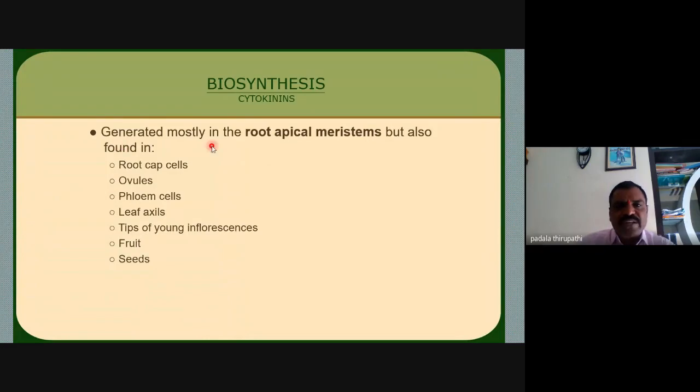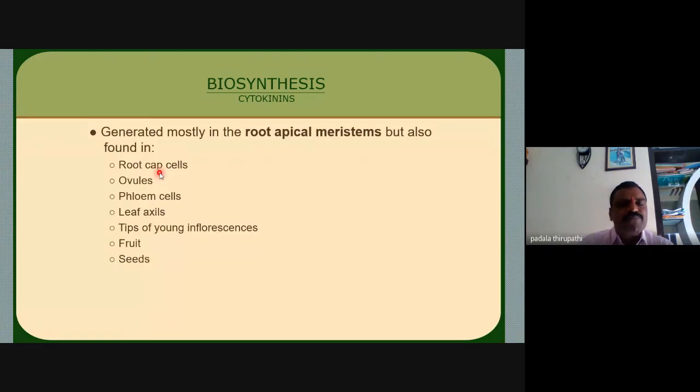Cytokinin is generated mostly in the root apical meristem, but also found along with the root apical meristem in root cap cells, ovules, phloem cells, leaf axils, and tips of young inflorescences, fruit, and seeds.